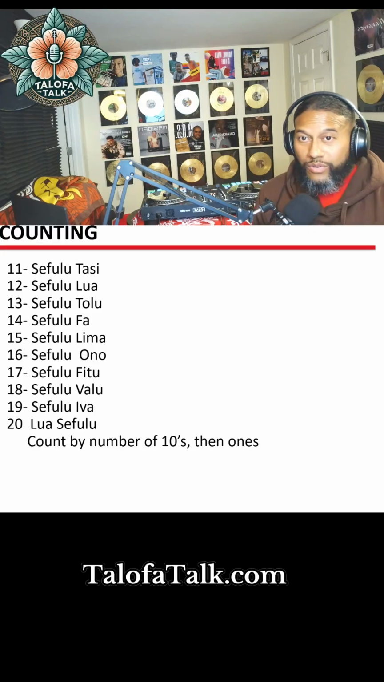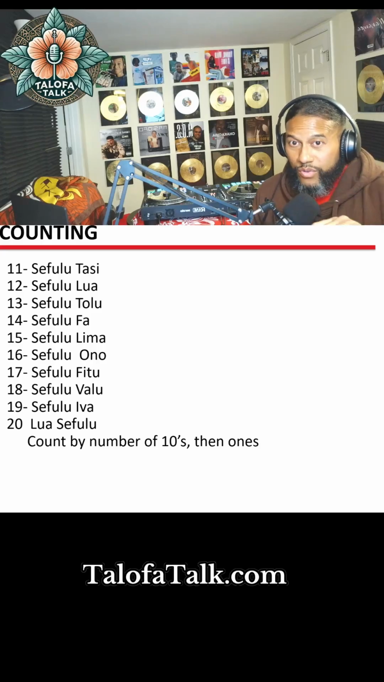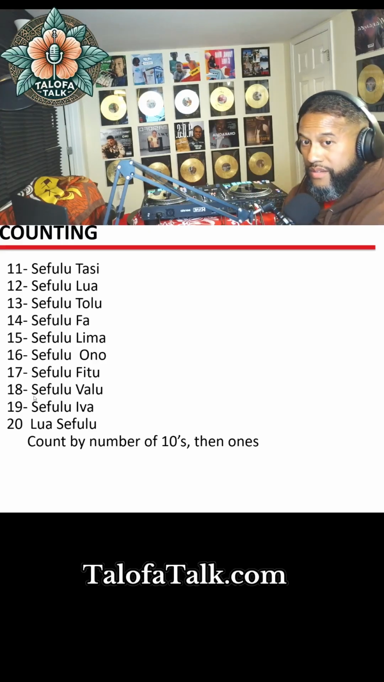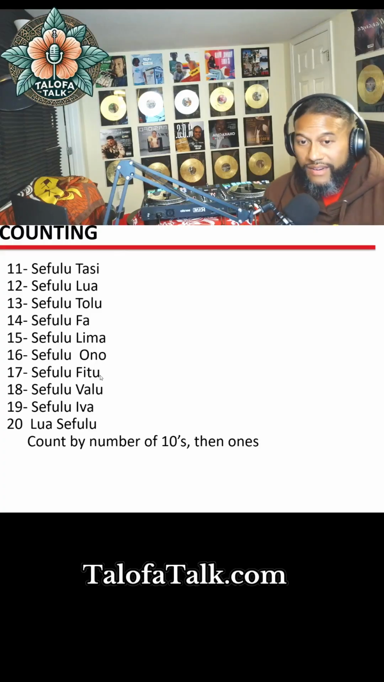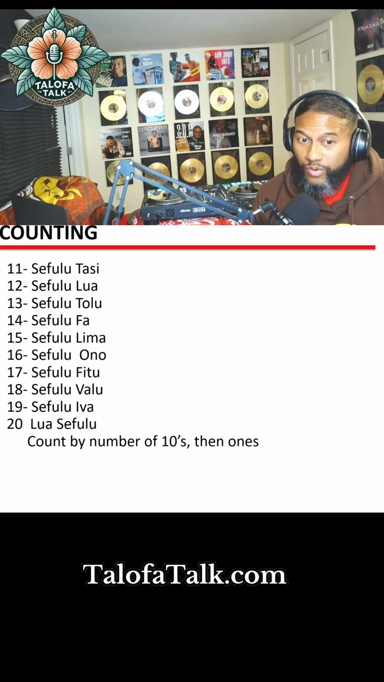Remember in grade school we had our thousands place, hundreds place, tens place and ones place. So we have sefulu tasi, 11, sefulu lua, sefulu tolu, sefulu fa, sefulu lima, sefulu ongo, sefulu fitu, sefulu valu, sefulu iva, lua sefulu. Now we're adding something else to it. We count the number of tens, and in this case we have two tens. Two tens equals 20, right? So lua sefulu, and then ones.